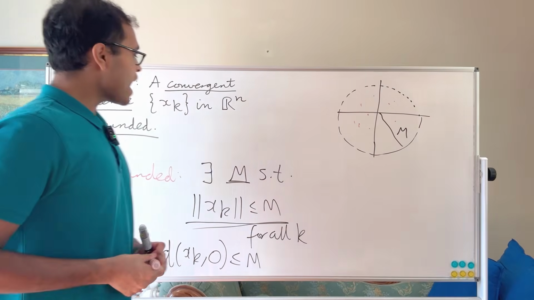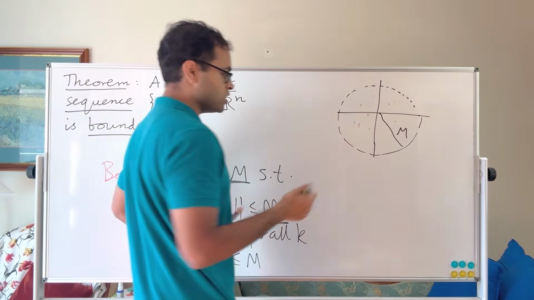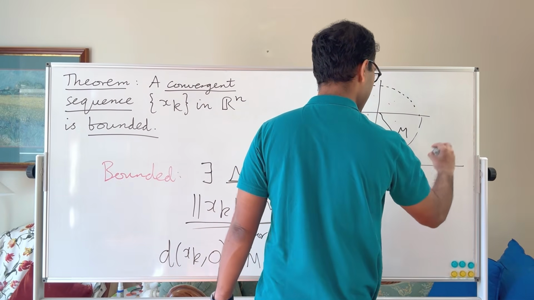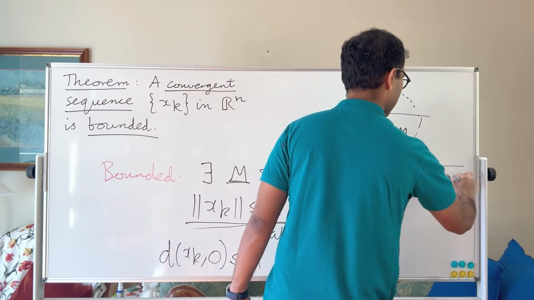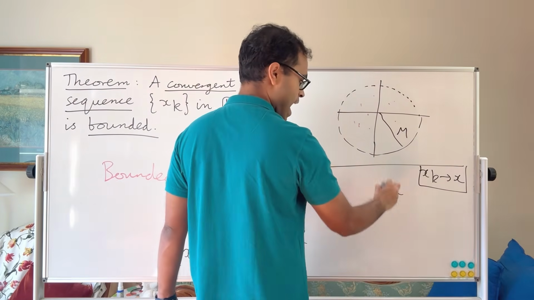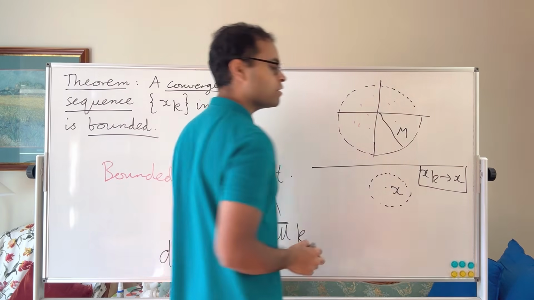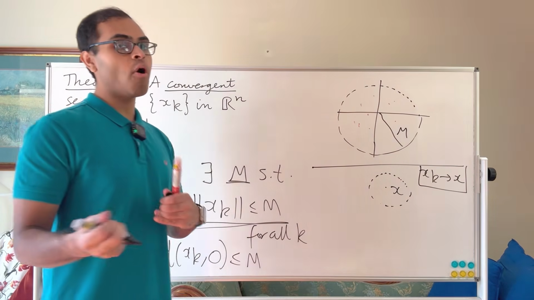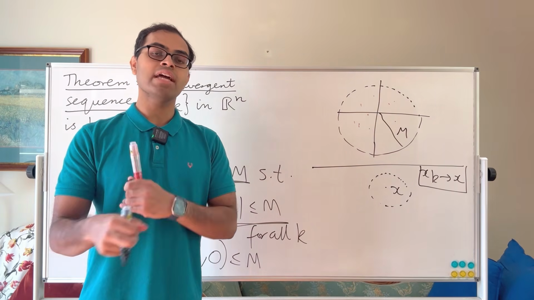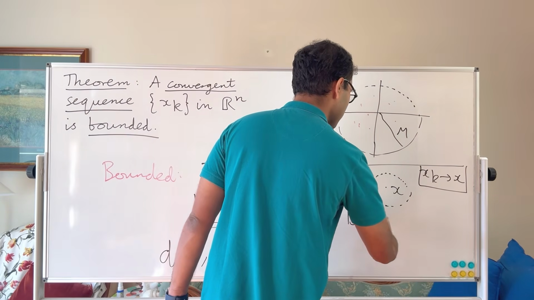And convergent, what does convergent mean? Well, the formal definition of convergence: we say that x_k converges to x. It means that if you take our limit x and choose whatever small ball containing x that you like, the small ball is all the points inside n-dimensional space within a radius of epsilon of x. x is the center of the ball, so you can write this as B(x, epsilon).